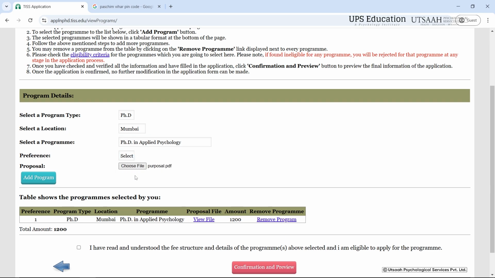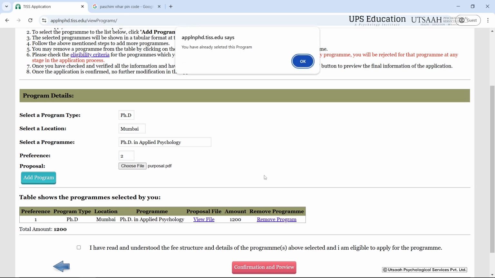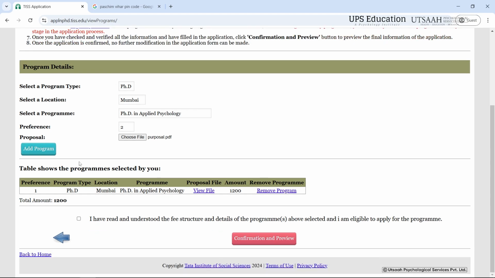upload our proposal file. It is a necessity that you have to upload your proposal file here, and then I have uploaded mine, and then you have to click on add program. And then after filling all the necessary details, you have to just click on add program. Just check your details here and then click on confirmation and preview.